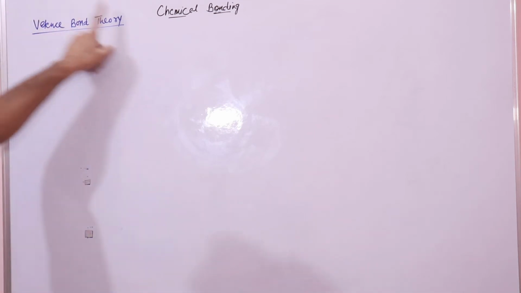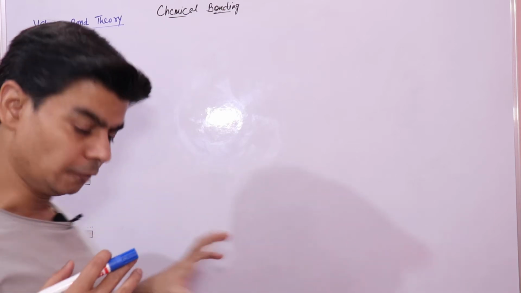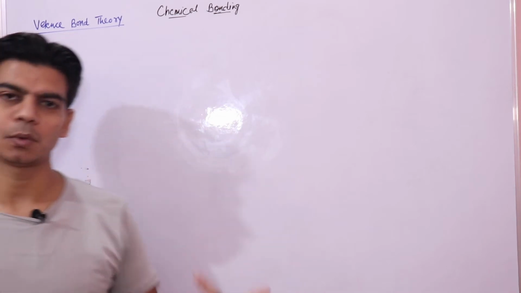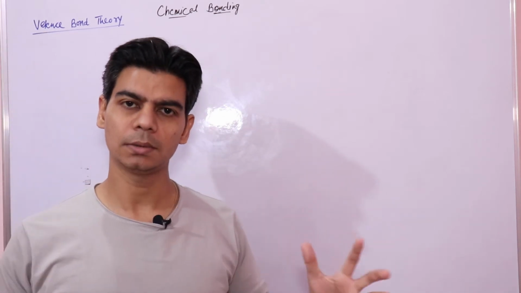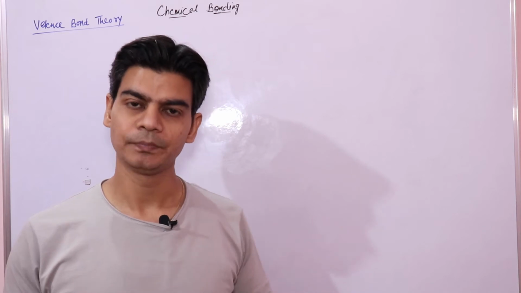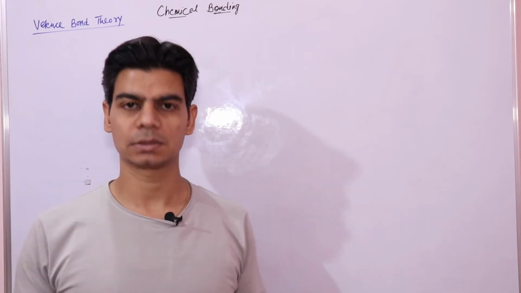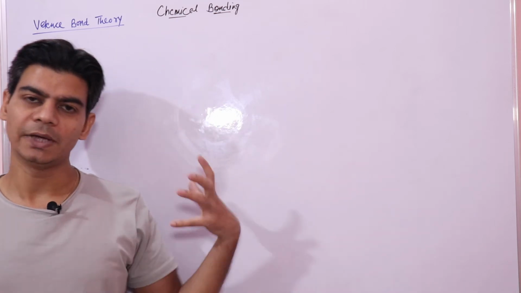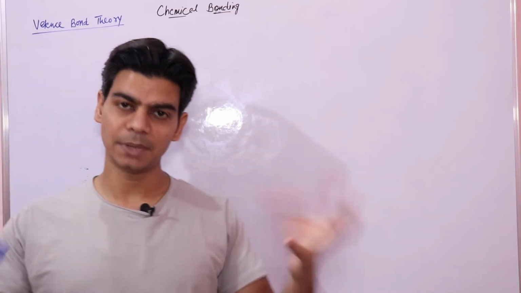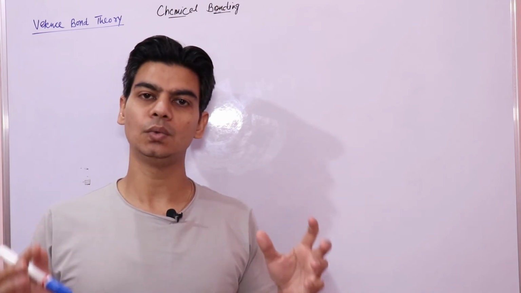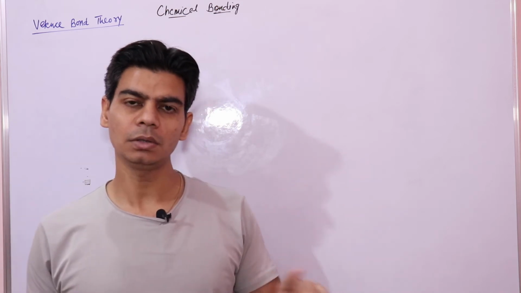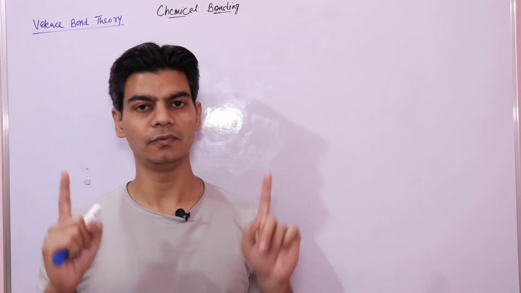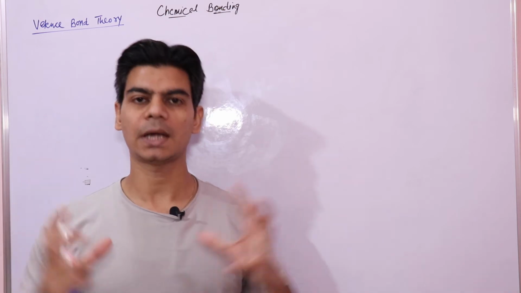Firstly, valence bond theory. This word valence bond is used because the bonding between any two atoms is the result of valence electrons. So this is the valence bond theory that will explain how bonding between two atoms takes place based on the interaction of valence electrons of interacting atoms.